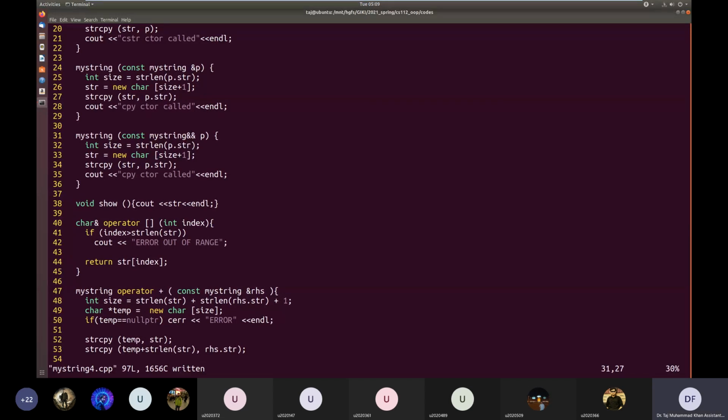Here, this double ampersand is not a normal reference. It is an R value reference, and it can only be bound to R value objects.